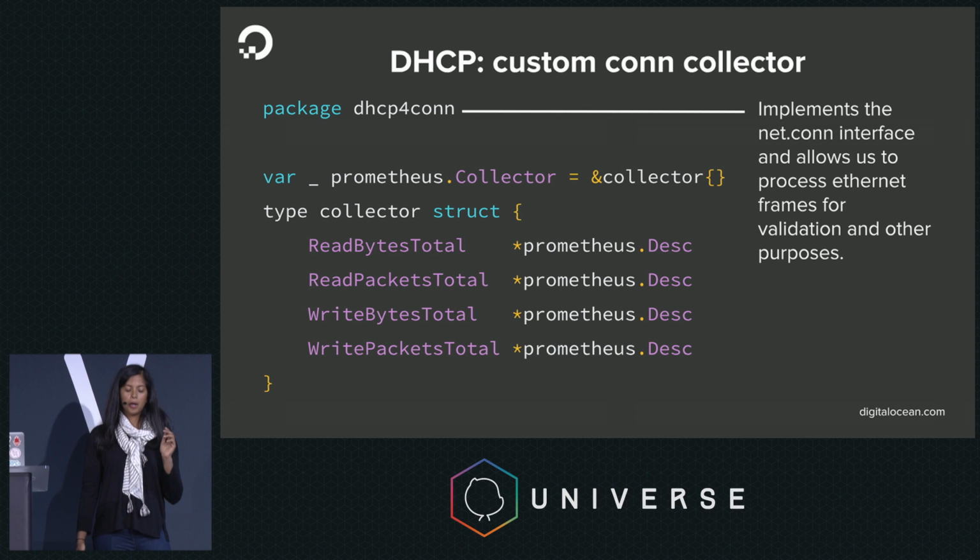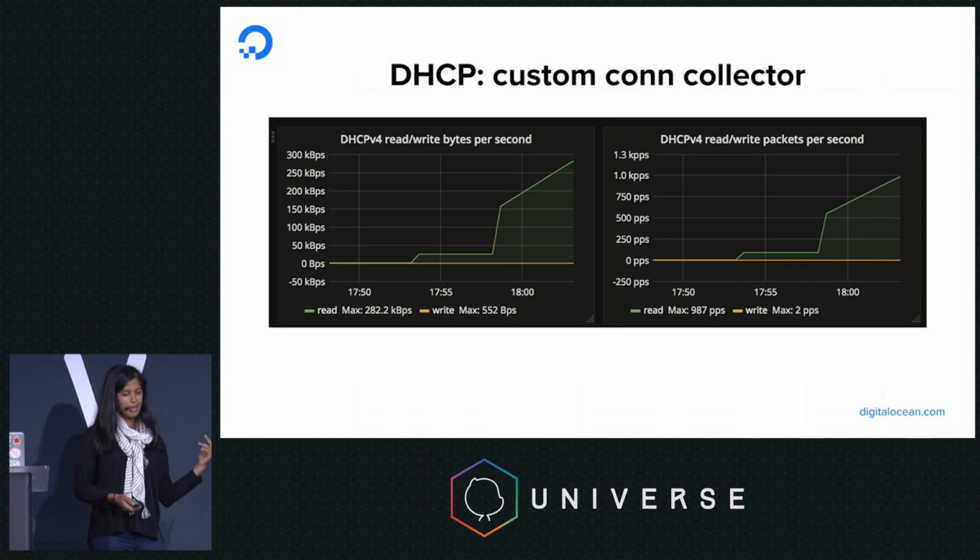So we ended up exposing some of those metrics, namely the number of bytes that were being read and written at the Ethernet frame level. And so once we implemented that, we were able to see those results when we load tested again. We can now see we've got bytes read and written. Actually, none are being written.